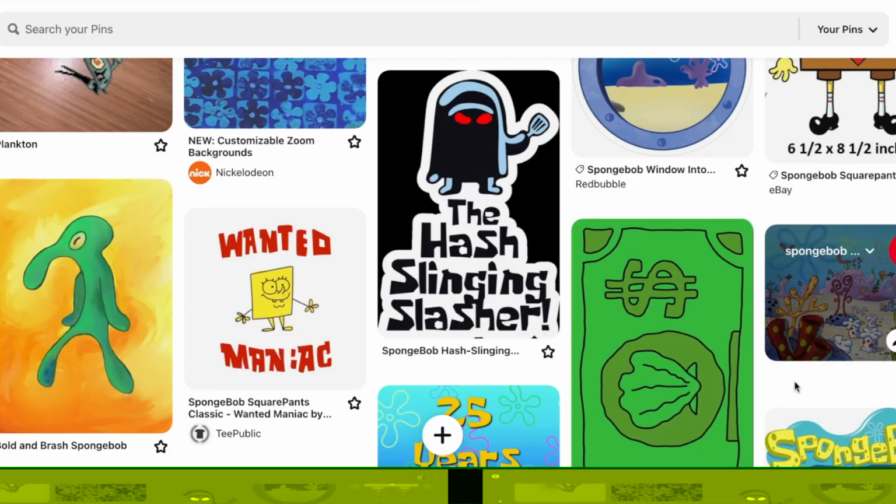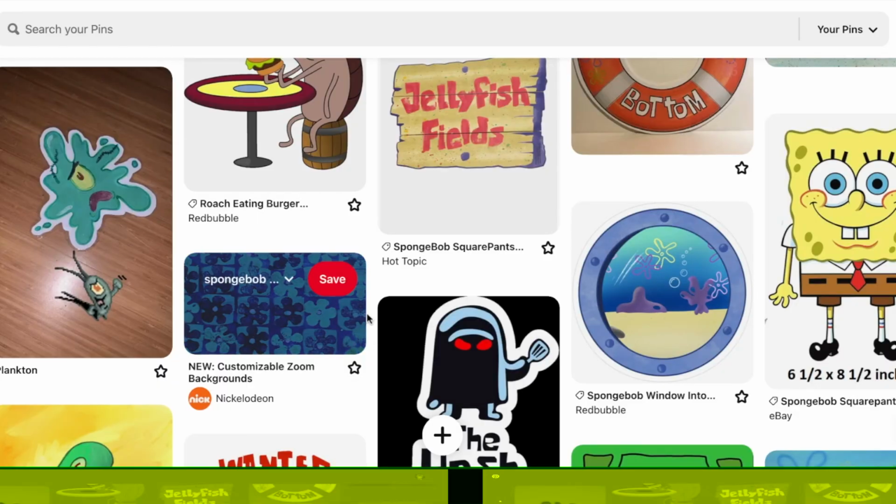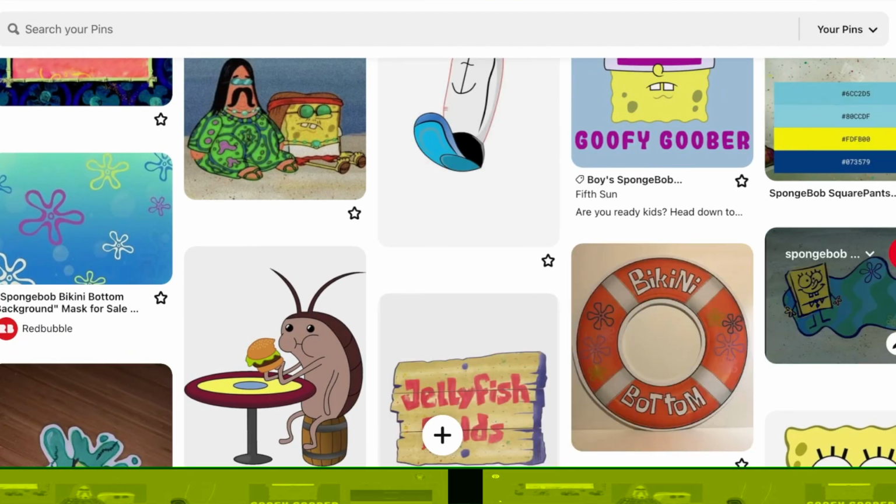And then I just pinned a bunch of other really good reference material. So I have this background painting from the show with all of the cool coral. I love the porthole windows from his house, which I feel like are pretty iconic and can be a good frame for the title of a page or something. I love this background, which I think is from the opening sequence of the show, and I feel like that would be a really cool background to do for a header or one of the pages. There's more items, the Bikini Bottom sign, the Jellyfish Fields sign.